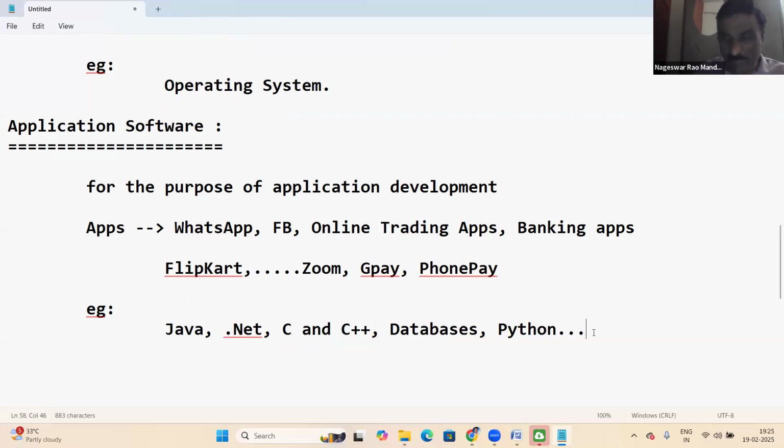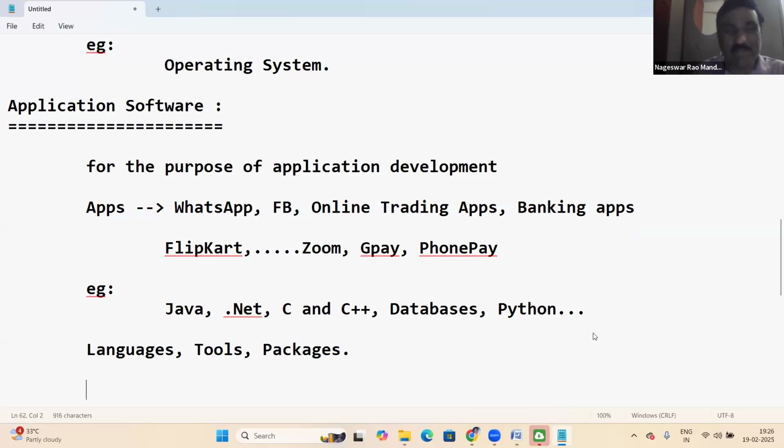In software, we are using many technologies, more than 100. There are languages like Java, C, C++.